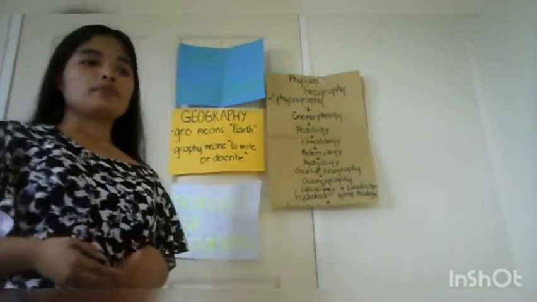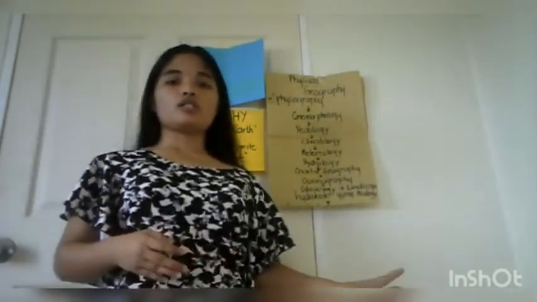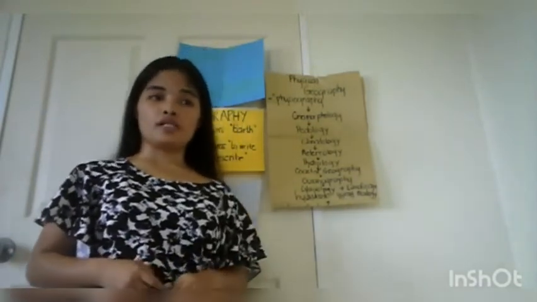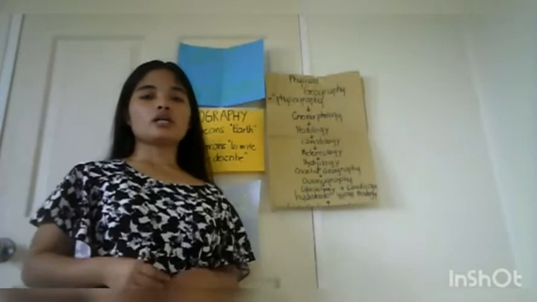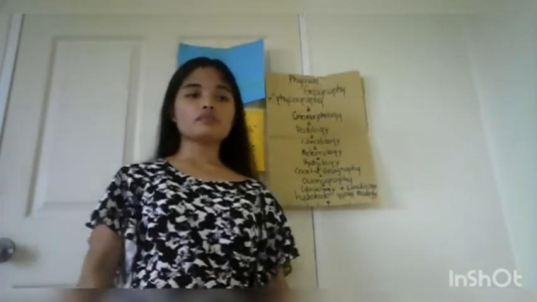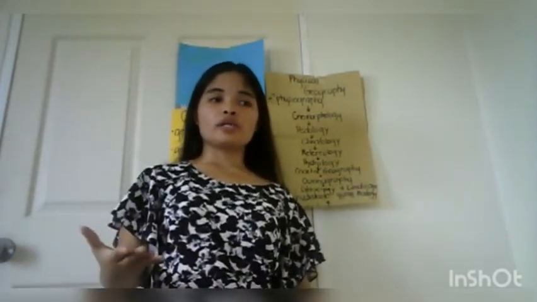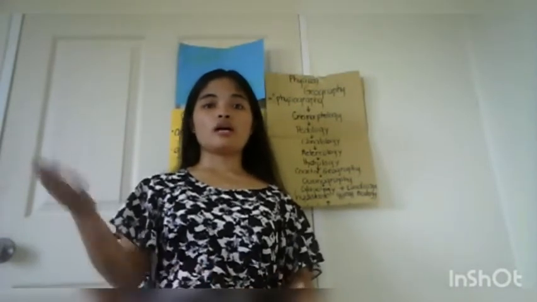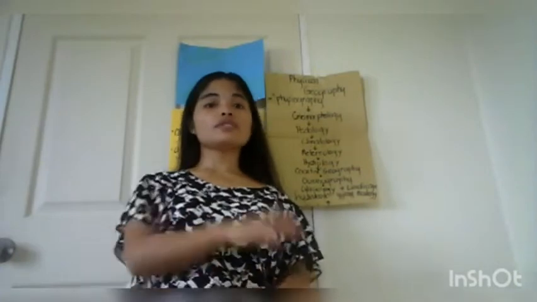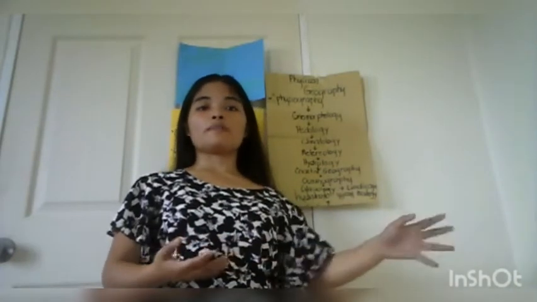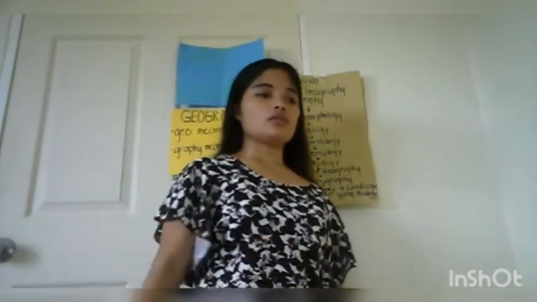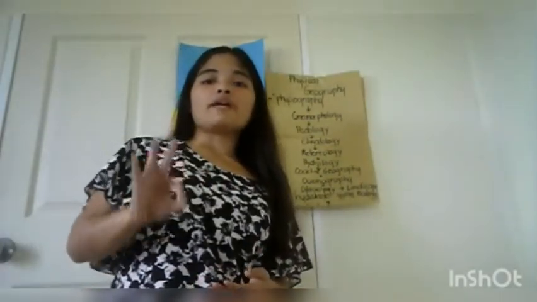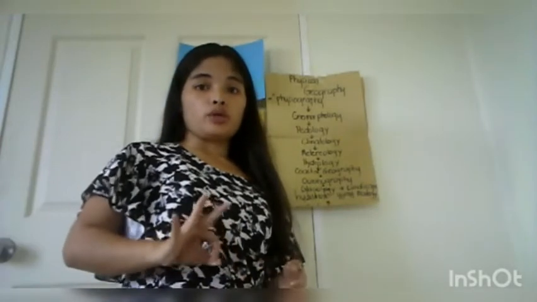Environmental geography is a branch that deals with the interaction and impact of humans on the physical world and vice versa. Okay, we're done discussing the three main branches of geography.